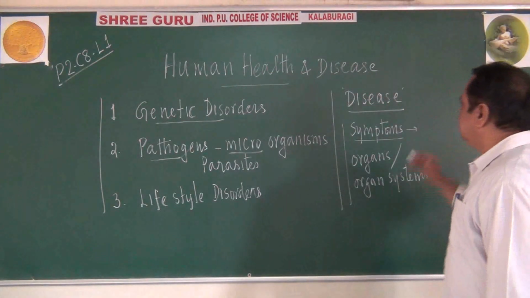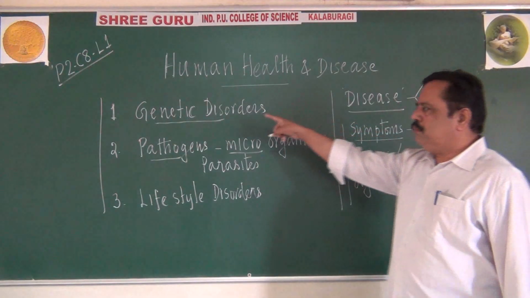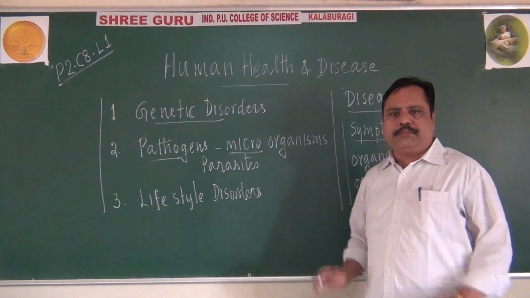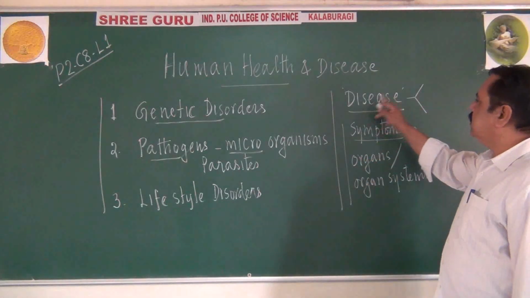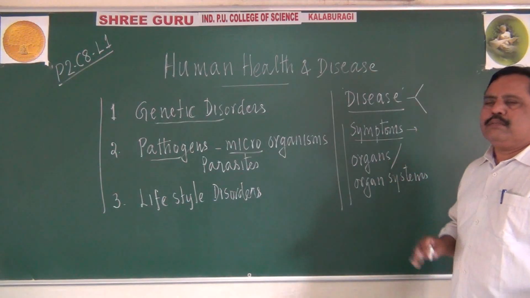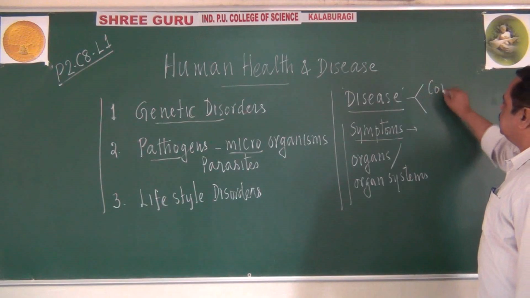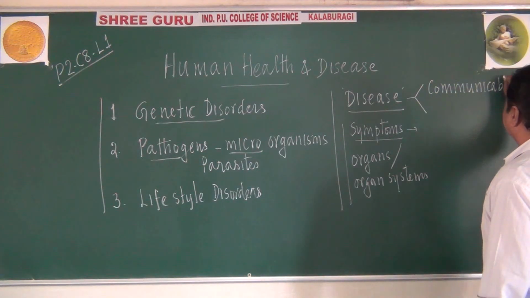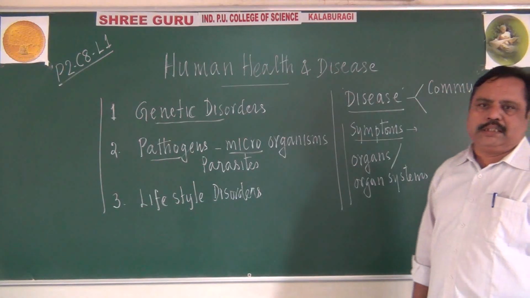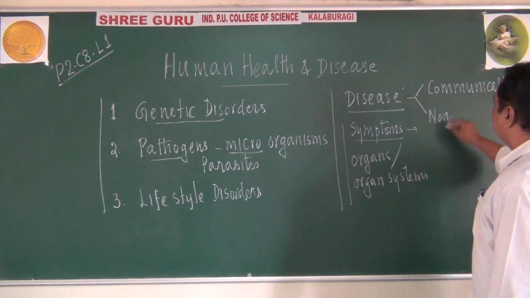Now remember, whether they are caused by genetic, pathogenic or lifestyle factors, that is different. But here, diseases affecting the human body can be of two types. Some can be called communicable diseases, and others are called non-communicable diseases.